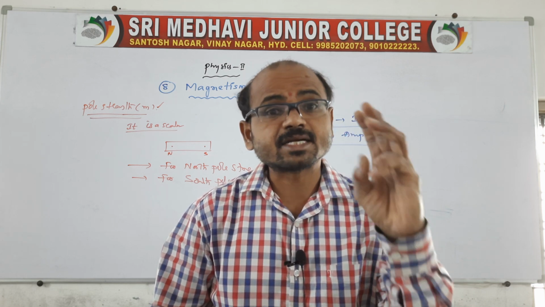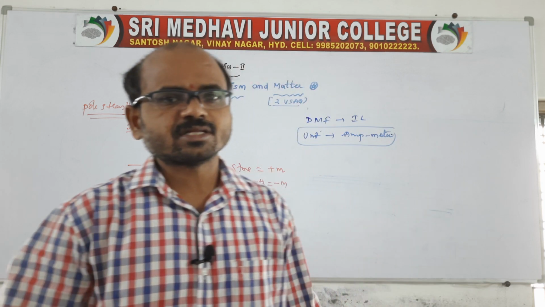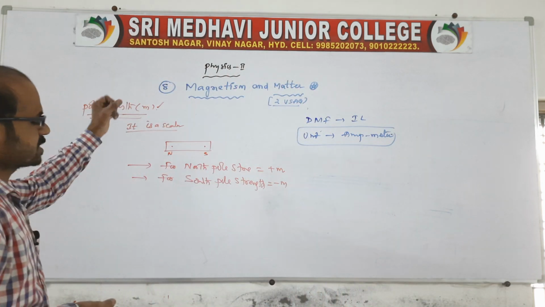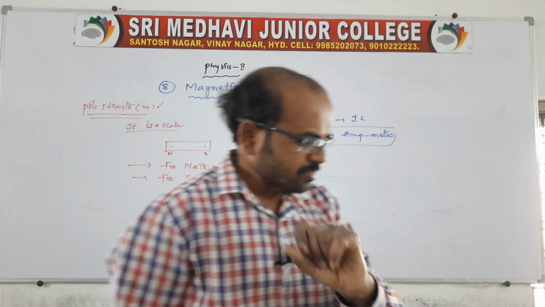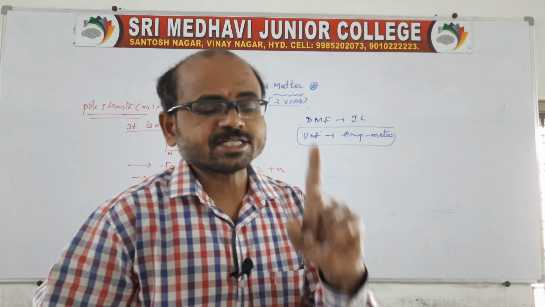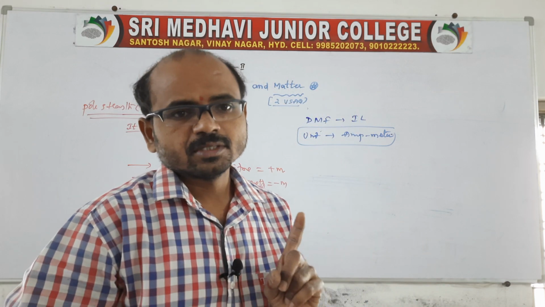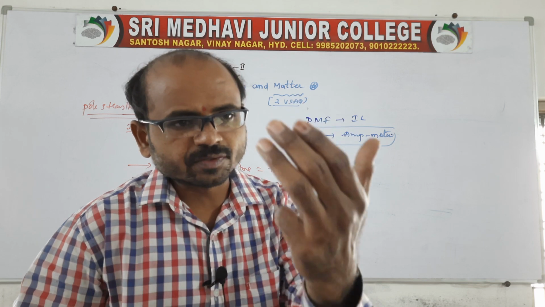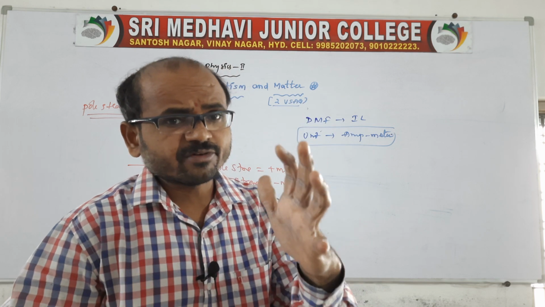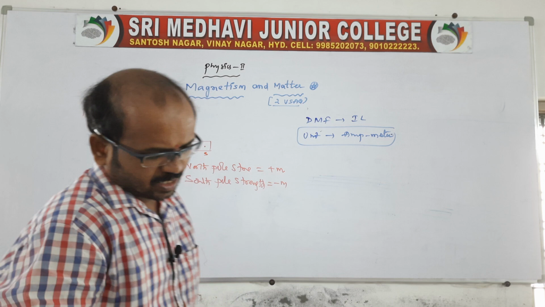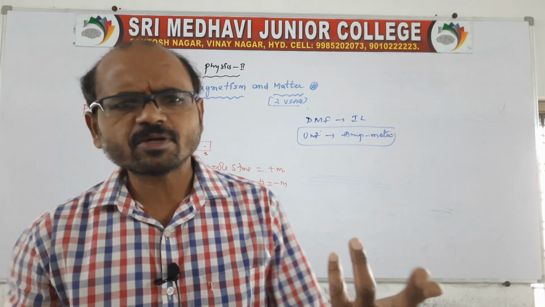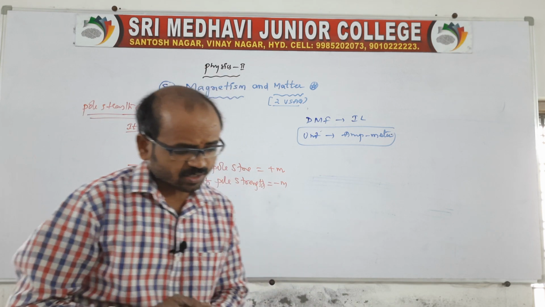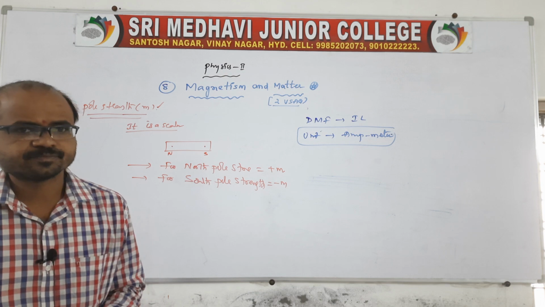Third is the extent of magnetization. These are the three. Sir, what about the shape of the magnet? Of course, it is independent of the shape of the magnet.